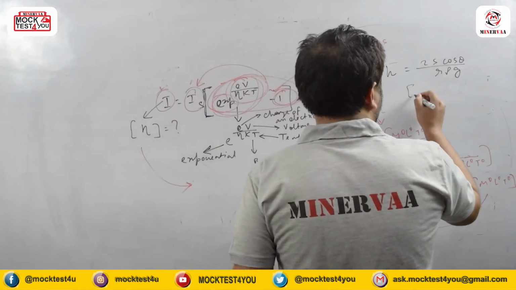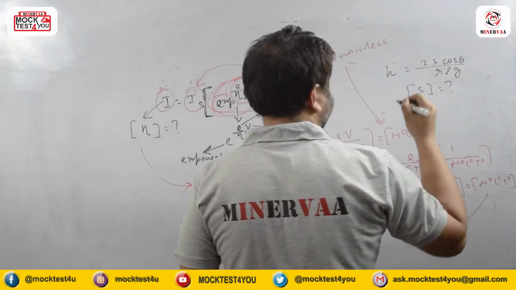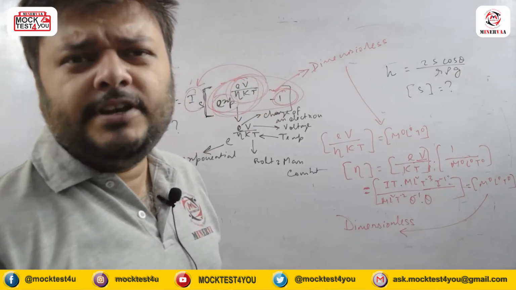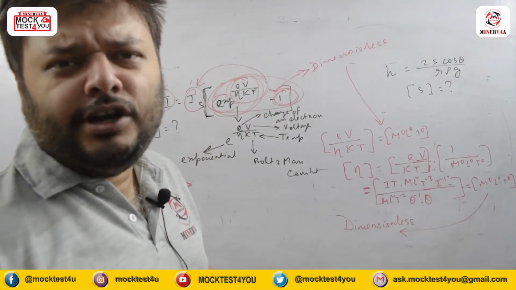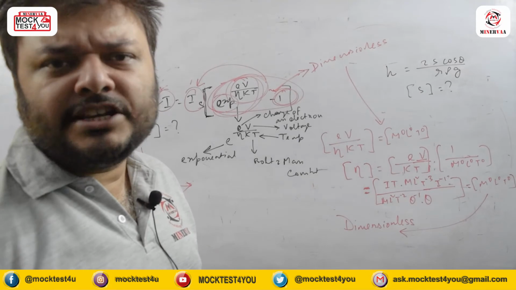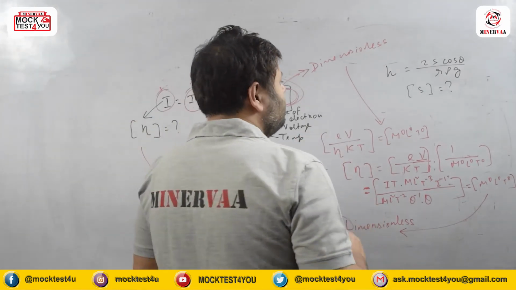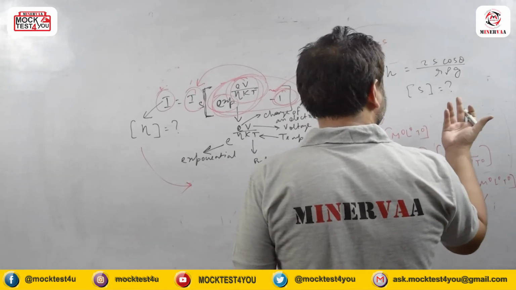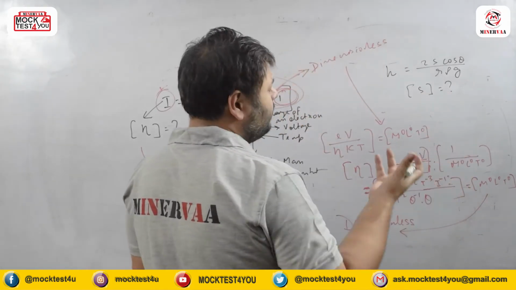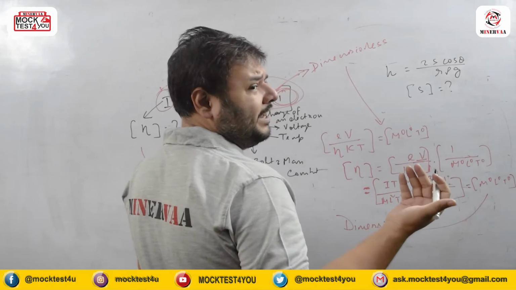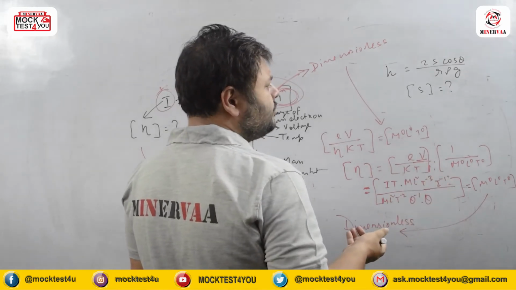So definitely the question asked is what is the dimension of S. If it is not mentioned, we surely know from Jurin's law and capillary action that S is the surface tension here. So if we want to calculate it, sometimes we may forget, so S dimension will be what? Force by length, that is MT to the power minus 2.